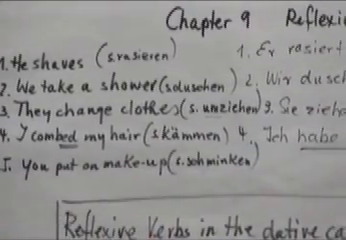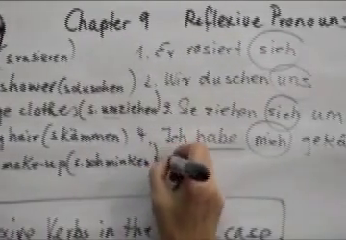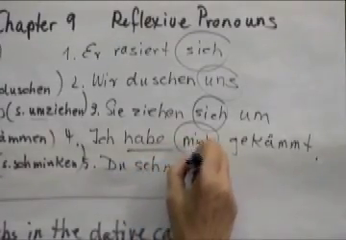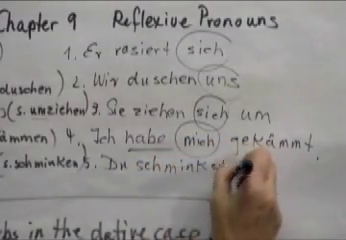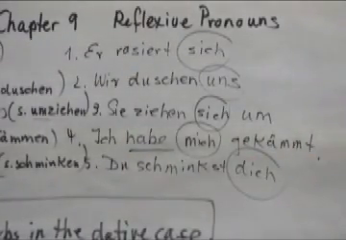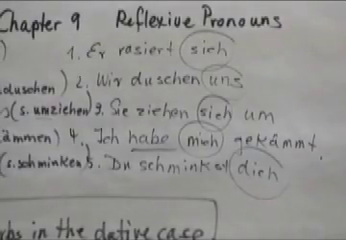You put on makeup. To put on makeup is sich schminken. So, du schminkst dich. So far so good. I think you know how to form the basic reflexive pronoun sentence.